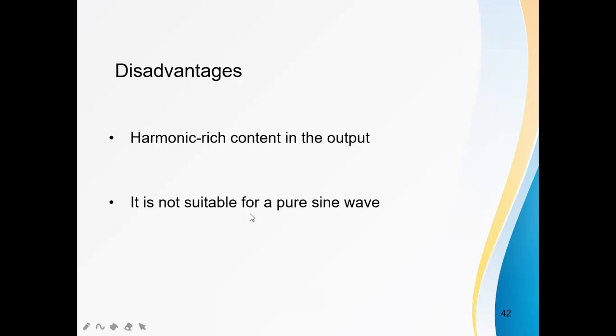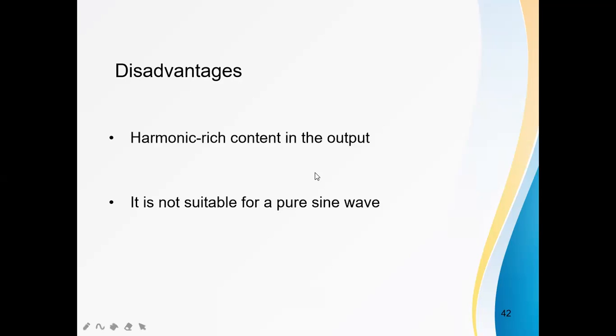What are the disadvantages of this Hartley oscillator? Harmonic-rich content in the output. Harmonics are present in the output, and that is the drawback of the Hartley oscillator. It is not suitable for a pure sine wave.